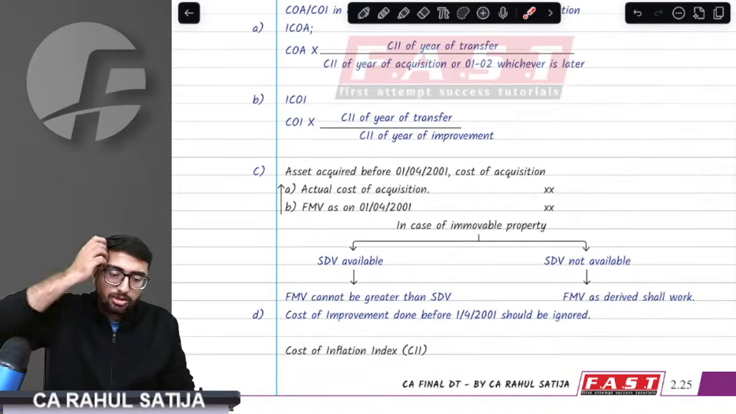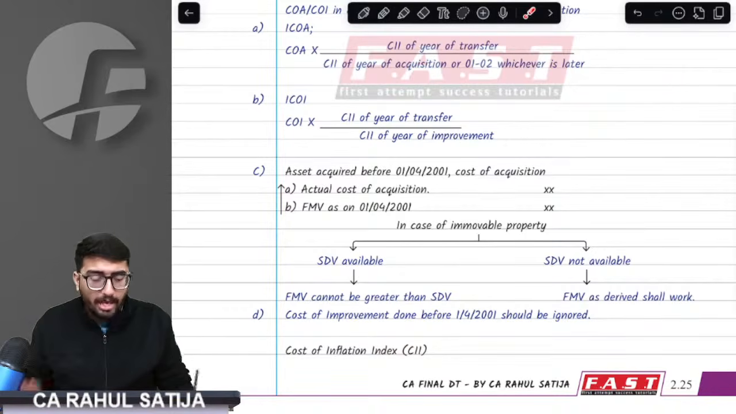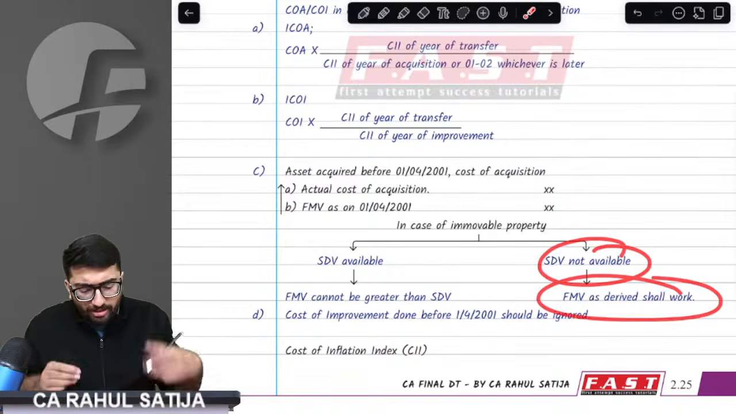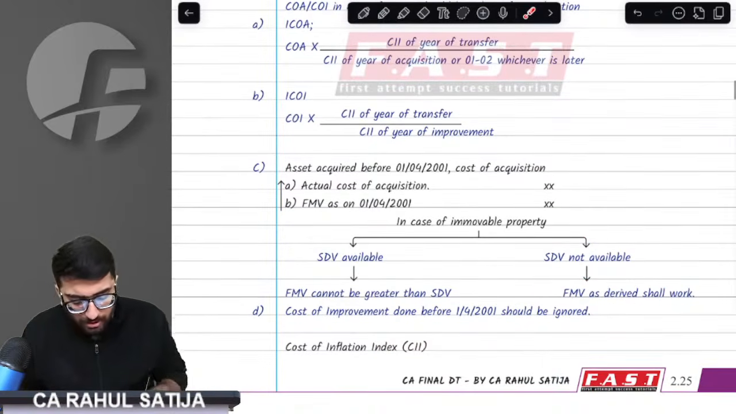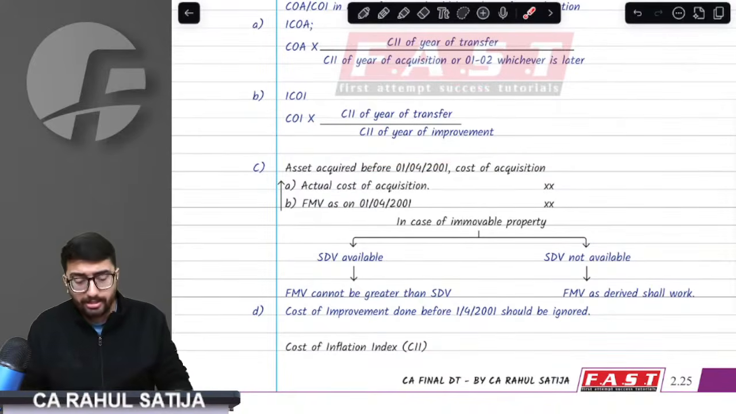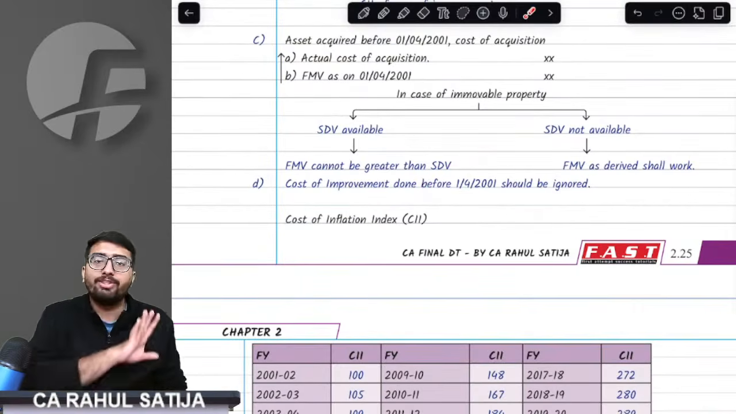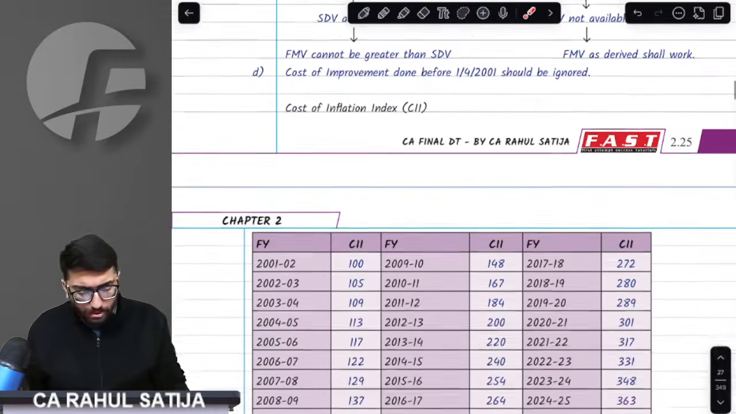Your SDV would be 60 lakh only, so your FMV would be 60 lakh only. If SDV is not available, then whatever FMV you have, that shall work. Sir, whatever improvement you have done, the improvement will also be indexed if the cost of acquisition is indexed. Remember, whatever improvement has been done up to 1st April 2001, that shall be completely ignored.